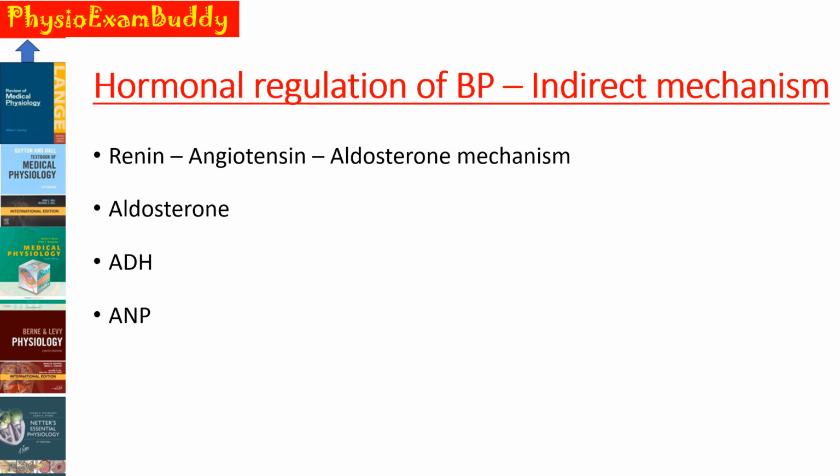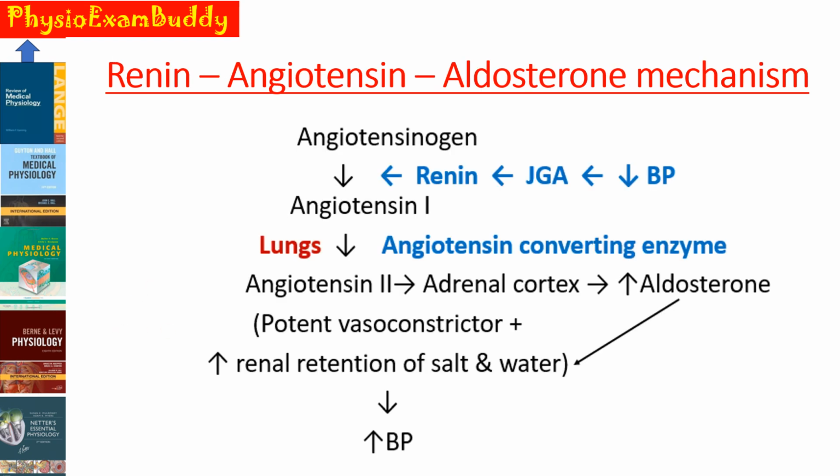Now we will see the indirect mechanism, that is hormonal regulation of the blood pressure. So it can also be asked as hormonal regulation of blood pressure. If hormonal regulation of blood pressure is asked, you have to explain the hormonal regulation under these headings, that is renin, angiotensin, aldosterone mechanism, aldosterone, ADH as well as ANP. First, we have already seen the renin, angiotensin, aldosterone mechanism in the first part of the video.